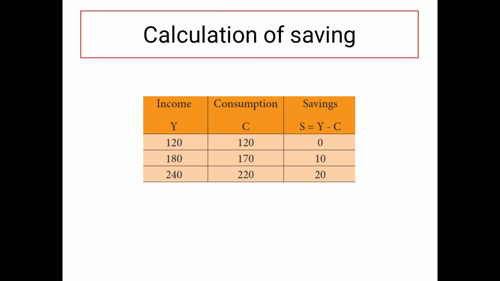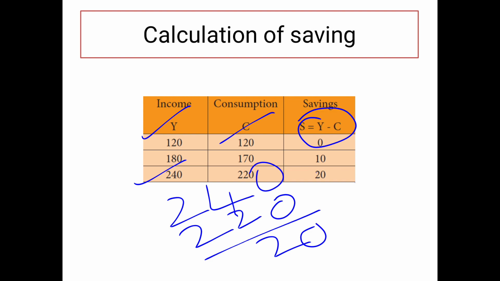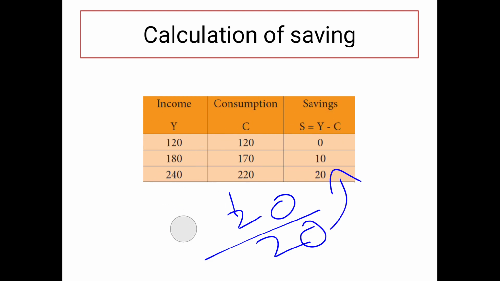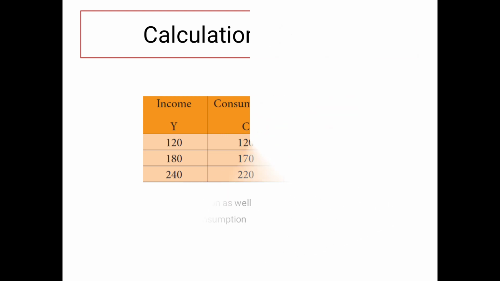Now you have this calculation already, you have seen. So here Y is equal to 120. That is, your income is 120. Consumption is 120. So there is no savings at all. But look at the last row. You can see income is 240. How much are you spending? You are spending 220. So what is left over? 20 is left over. That stands as savings for you. They can ask you this in 2 marks with a small tabular column.